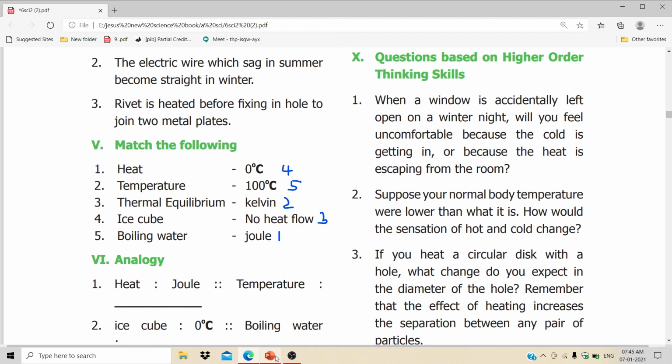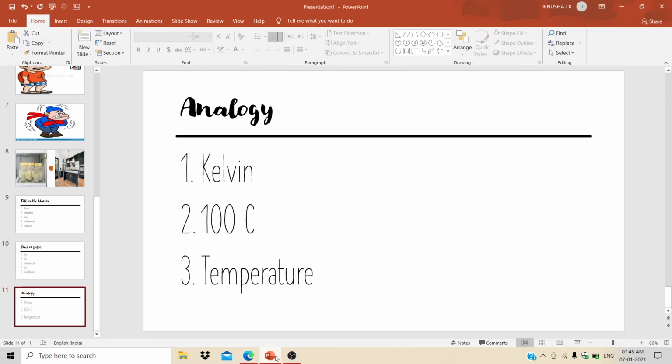Roman number 6. Analogy. Heat, Joule. Temperature, Kelvin. Ice cube, 0 degrees Celsius. Boiling water, 100 degrees Celsius. All of you write here 100 degrees Celsius. I can't write on this computer, so I haven't written it. You please write 100 degrees Celsius. Third one, total kinetic energy of the molecules, heat; average kinetic energy, temperature.